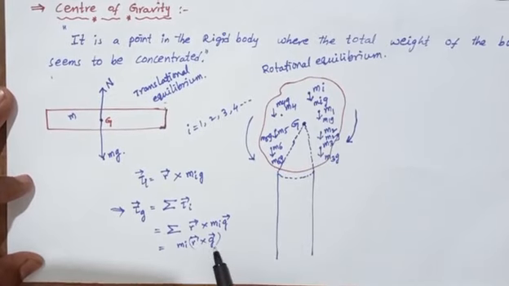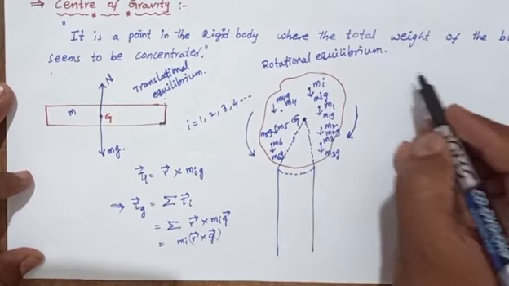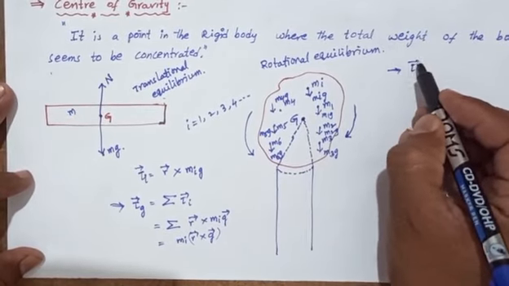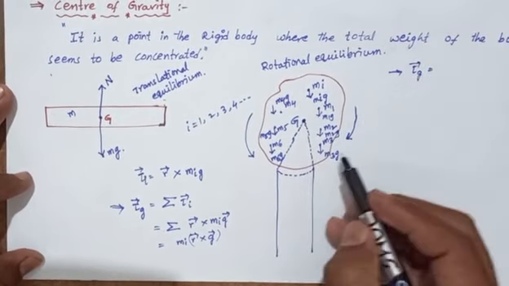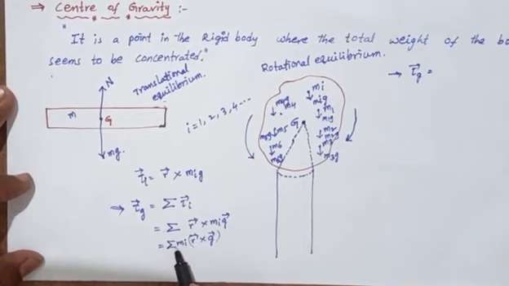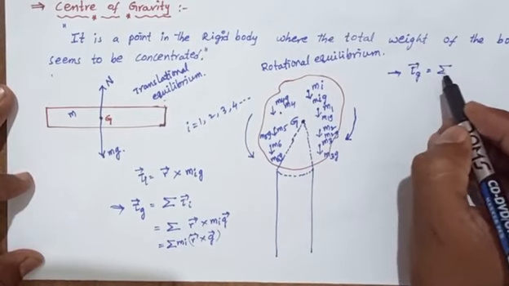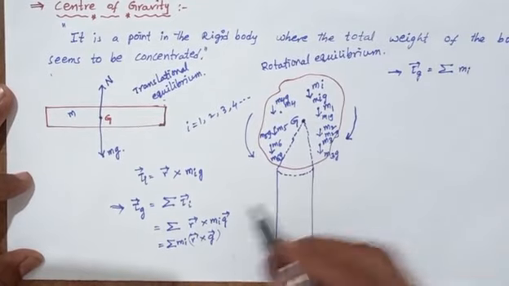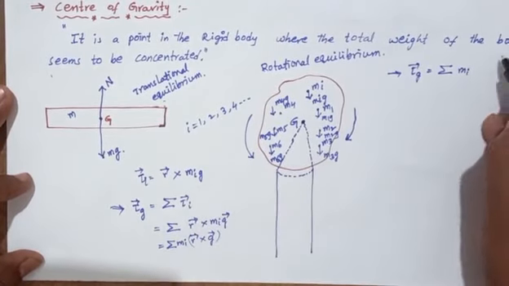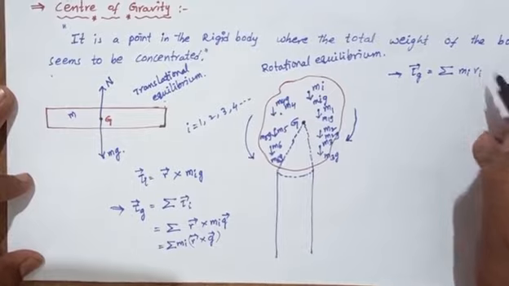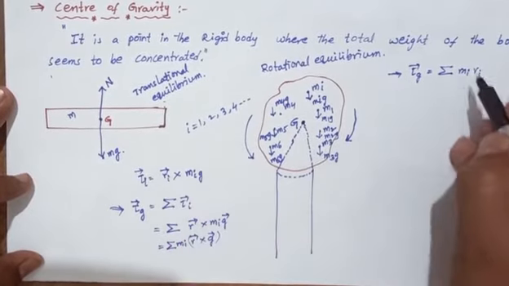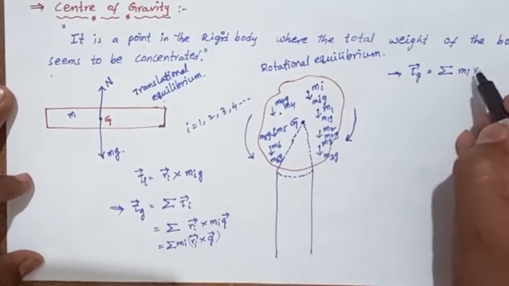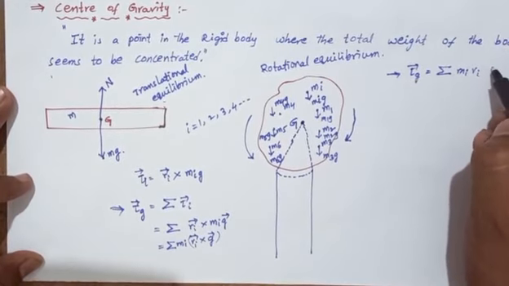Both are perpendicular to each other. It can also be written as tau bar g equals sigma mi ri into g.